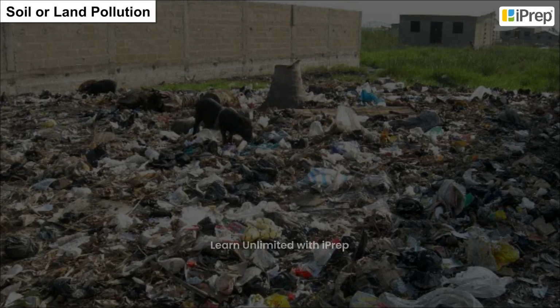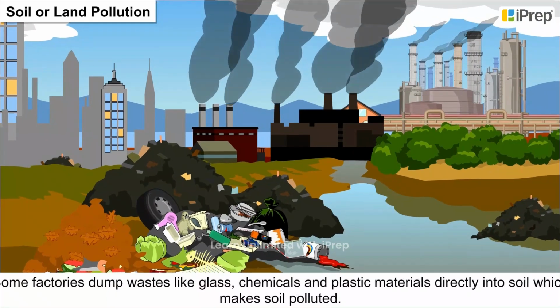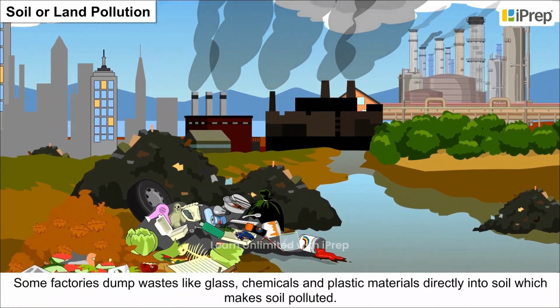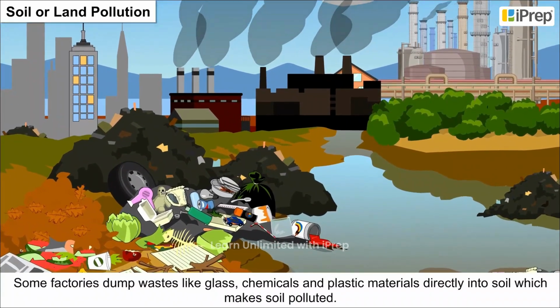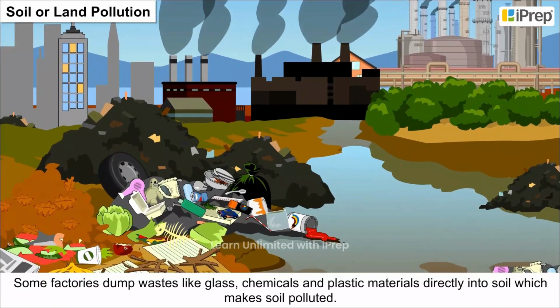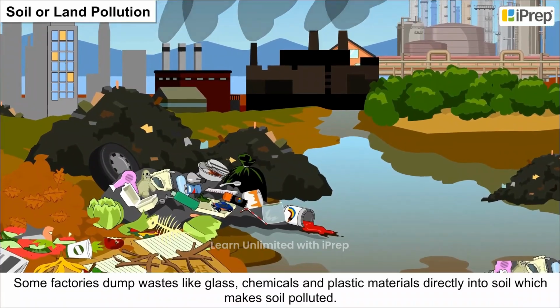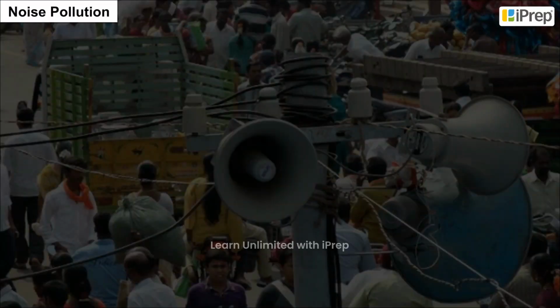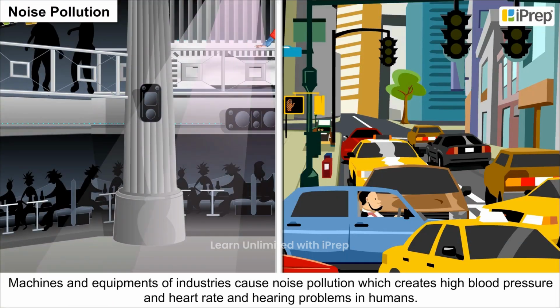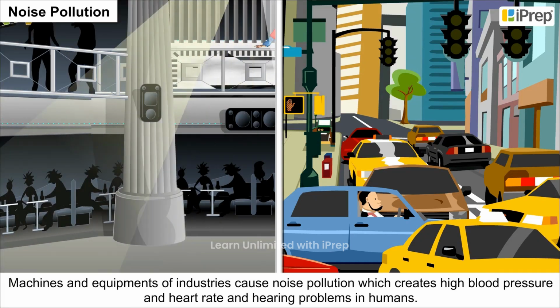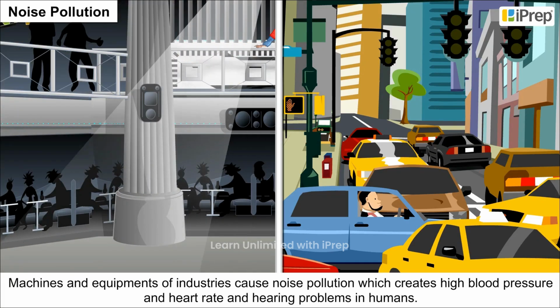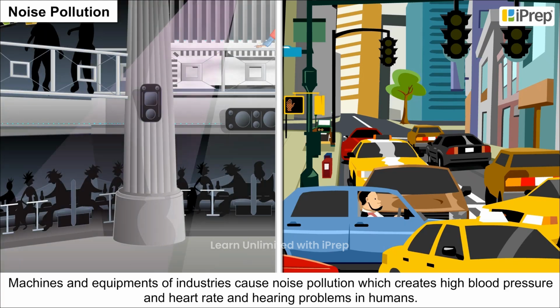Soil or land pollution. Some factories dump wastes like glass, chemicals, and plastic materials directly into soil, which makes soil polluted. Noise pollution. Machines and equipments of industries cause noise pollution, which creates high blood pressure and heart rate and hearing problems in humans.